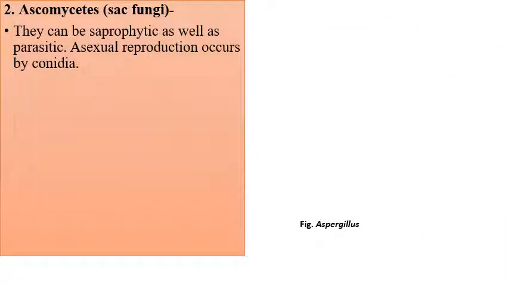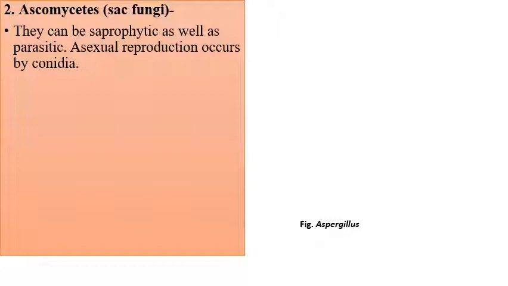I will talk about Ascomycetes now, which is another class of fungi, called the sac fungi. They can be saprophytic, and they are also found to be parasitic. Actually, they have a heterotrophic mode of nutrition. Among that, some are totally saprophytic, some are parasitic, and some show both kinds of nutrition. They reproduce by means of conidia.